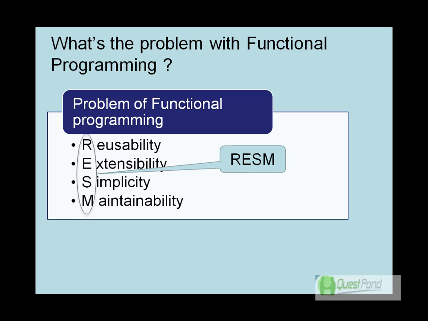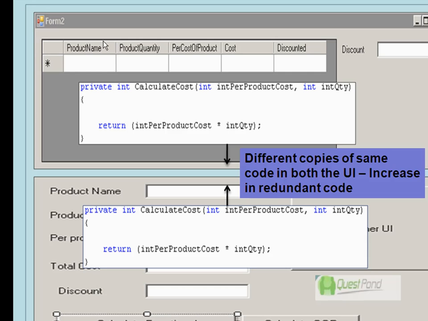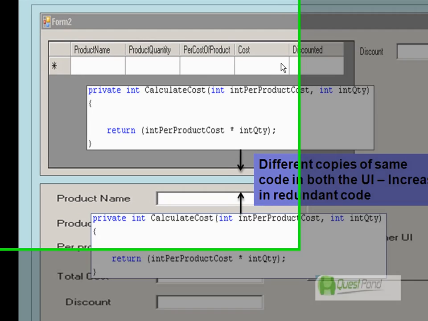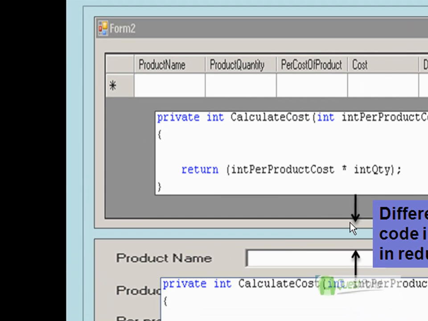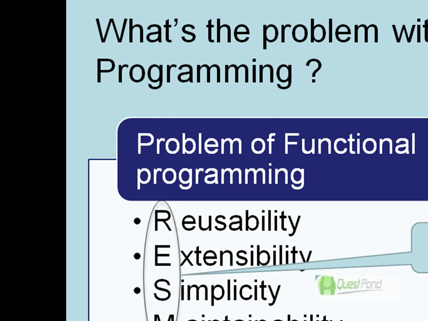When I say reusability, I mean it's a completely different component, or a completely different logical unit altogether, and I just refer to that logical unit. I don't try to include that logical unit into my entity. For example, in these two screens, I will not try to include that code. I will rather refer to that code. So the first problem is reusability.